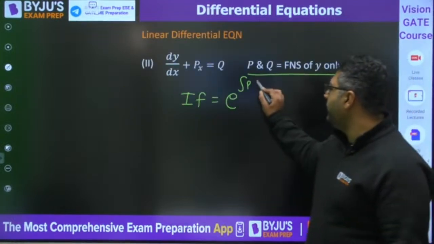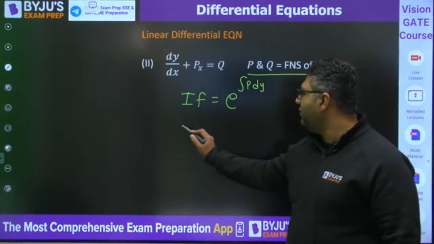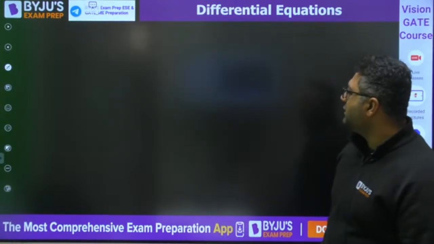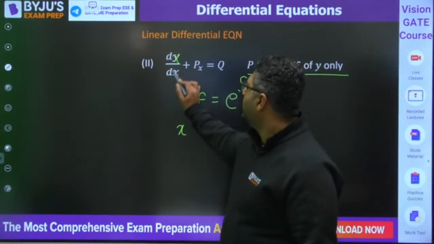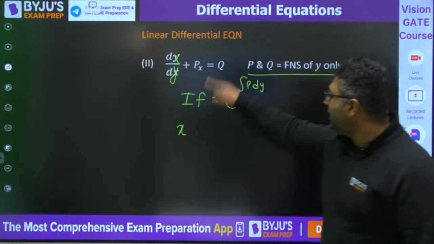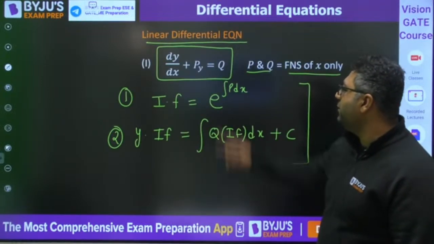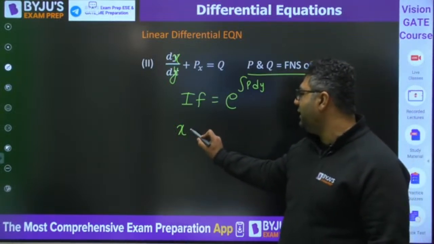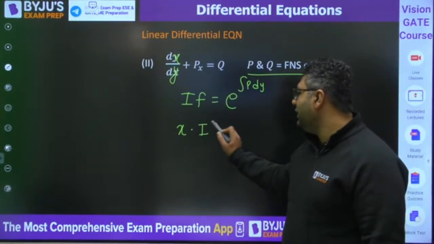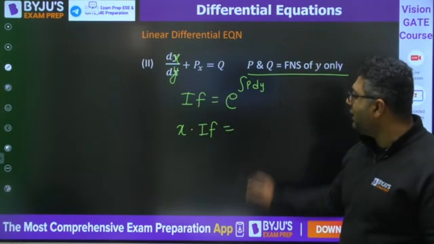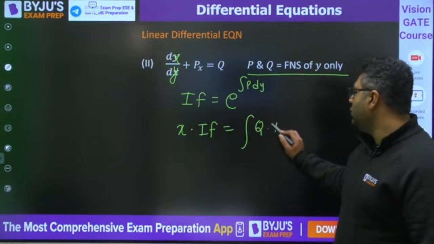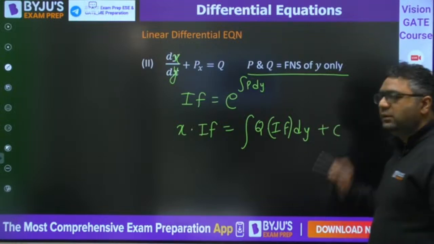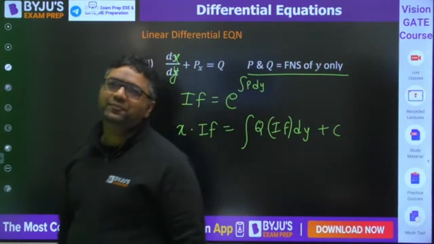This is dx by dy plus Px is equals to Q. So in that case you would write x into integrating factor equals to integration Q into integrating factor dy plus c. This is how you are going to move further.